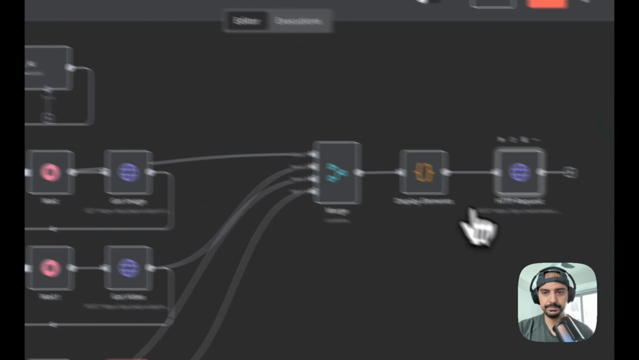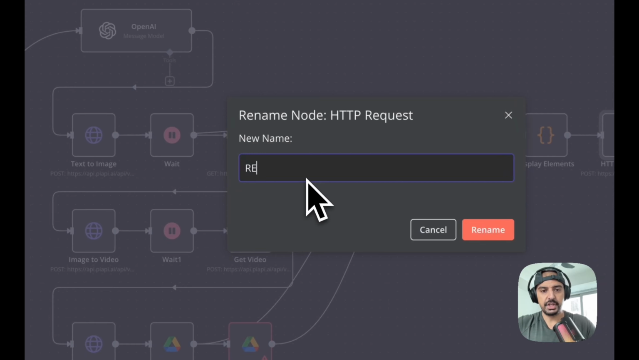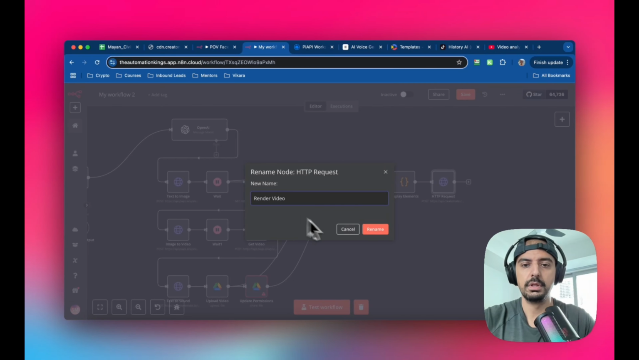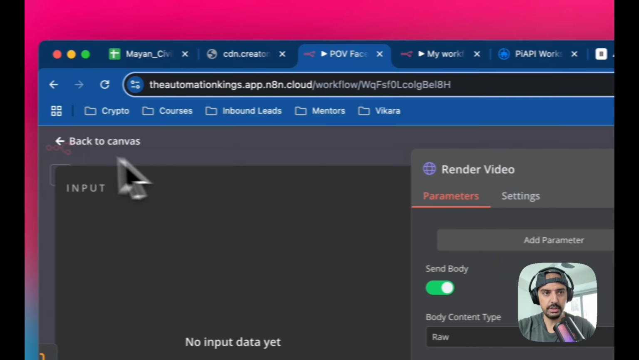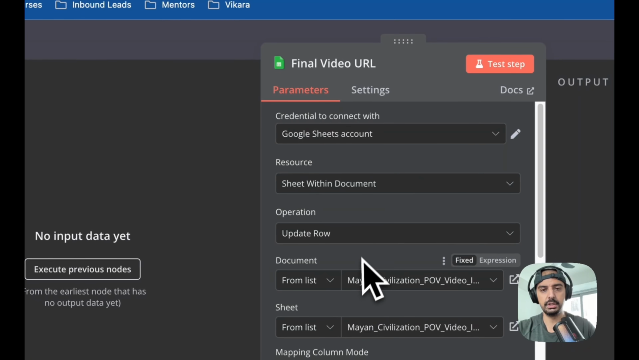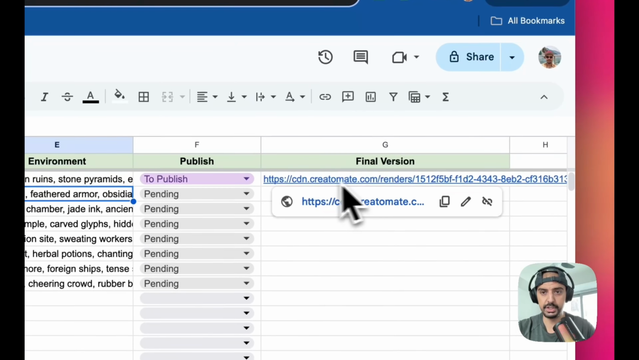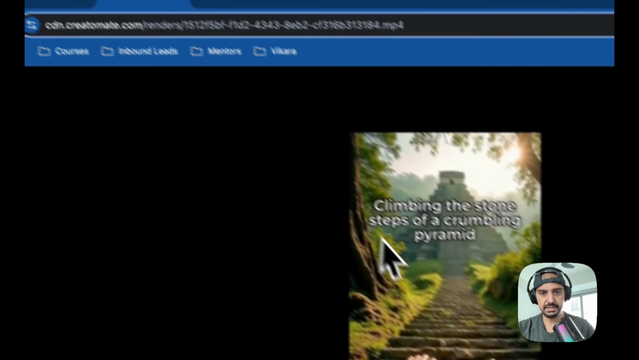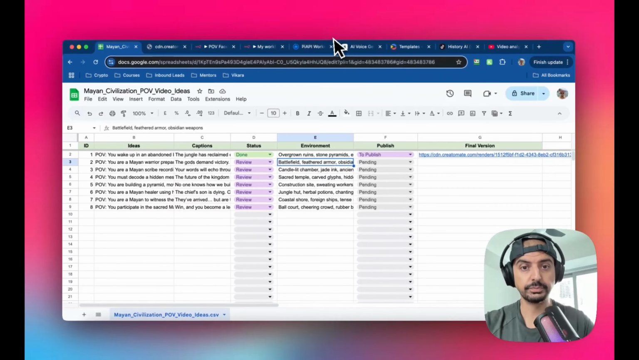So I'm just going to come out of this, and let's just rename this render video, just for the sake of labeling these, right? Rename that. And then the last one is we want to update the sheet. Okay, we want to update the Google Sheet, and so we're going to put the final variable, the URL, as a dynamic variable. We're going to update it, and basically that node is going to then take the final video, which is the same link as this, right? And it's going to save it into column G, okay, which is what you wanted to do.